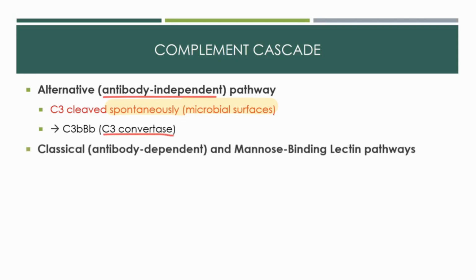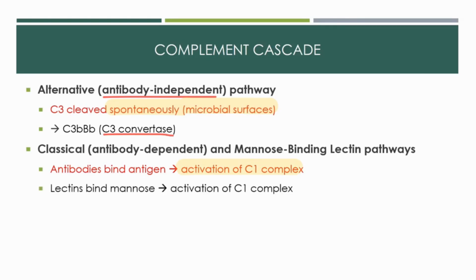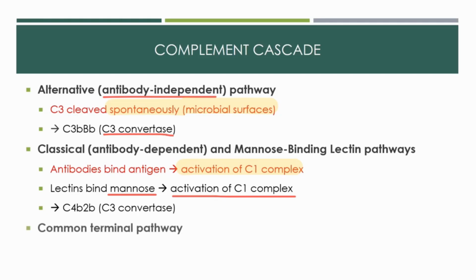In the classical pathway, which is antibody-dependent, antibody binds antigen, which leads to C1 complex activation. In the MBL pathway, it's lectins made in the liver that attach. What do they attach to? Carbohydrates, and specifically mannose, and this pathway ultimately gives you the same result. Activated C1 cleaves both C4 and C2 to give you another C3 convertase. The end result for all three cascades is the common terminal pathway.